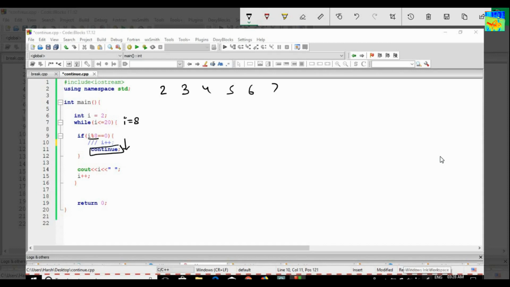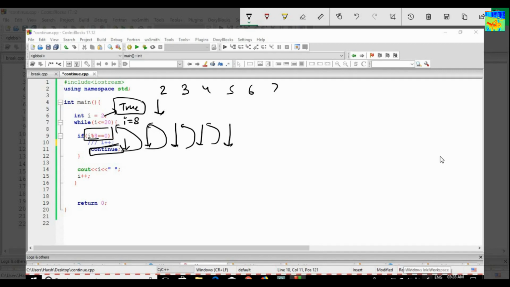Continue means go up. I will go up. Condition is true. Go down. Again continue. Go up. Condition is true. Go down. Go up. Go down. So this will keep going on. 8 is less than 20, so this condition will be true, and I will go down. i mod 8 is 0, so this condition is true, and then I will hit the continue statement.